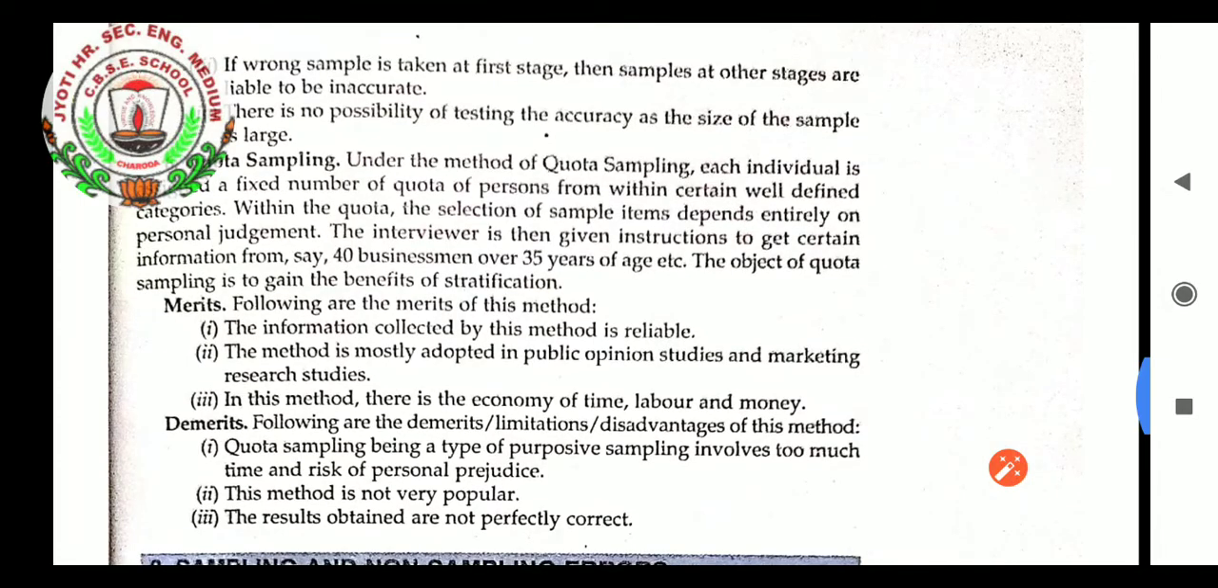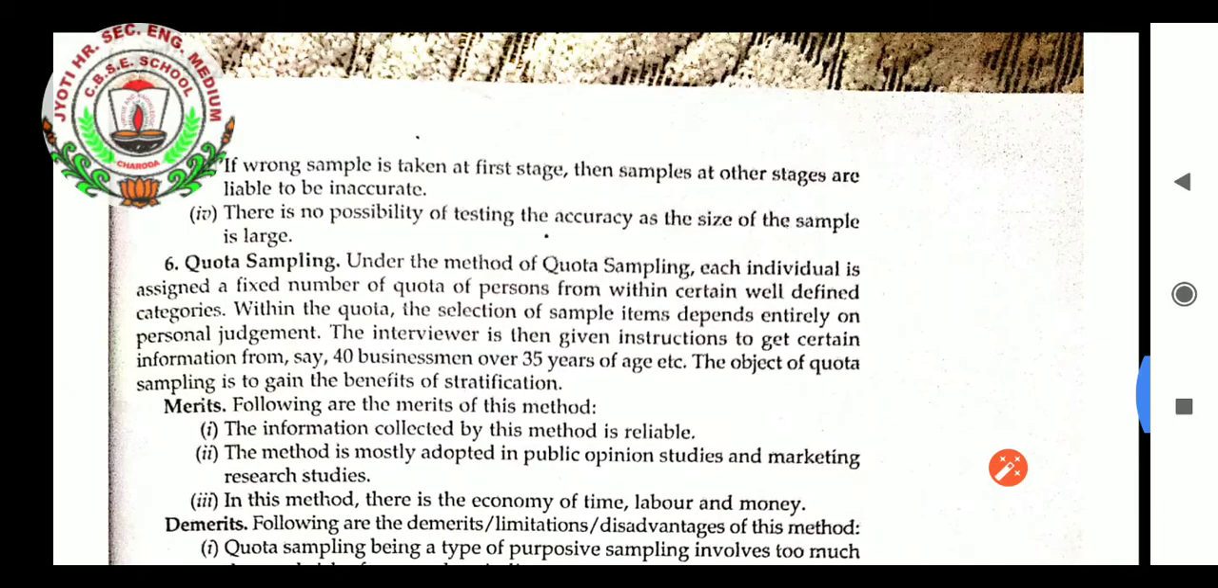Quota sampling. Under this method of sampling, each individual is assigned a fixed number of quota. Quota means reservation. As in jobs you have heard, for the gender category, so and so reservation is there, for SC, ST and OBC, or even for women and physically handicapped, or for military people, retired military people. Some reservations are there for a particular job. So that is known as quota. For quota of persons from within certain well-defined categories, within the quota, the selection of sample items depends entirely on personal judgment.